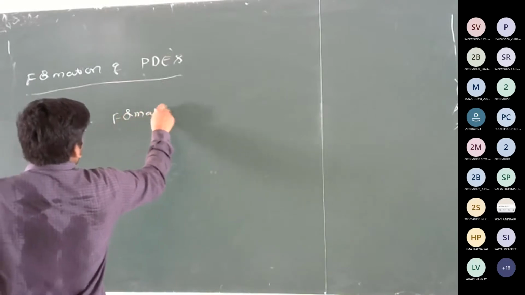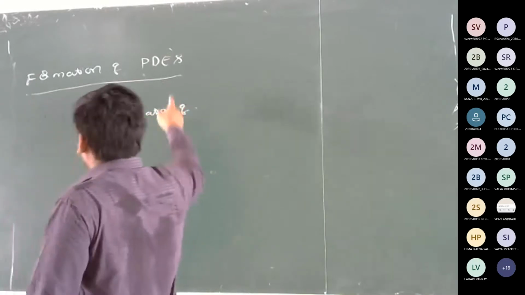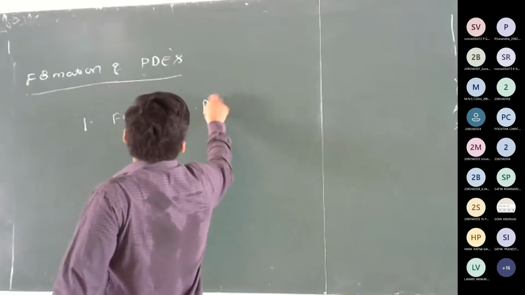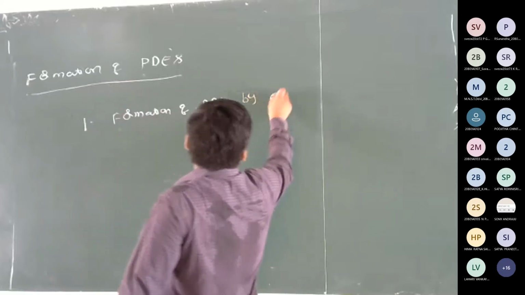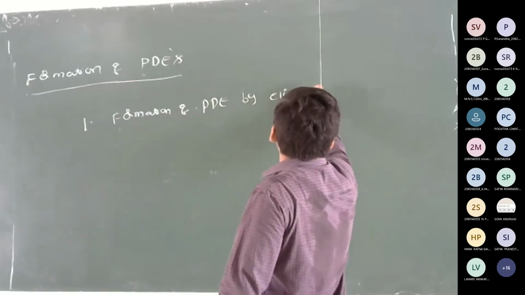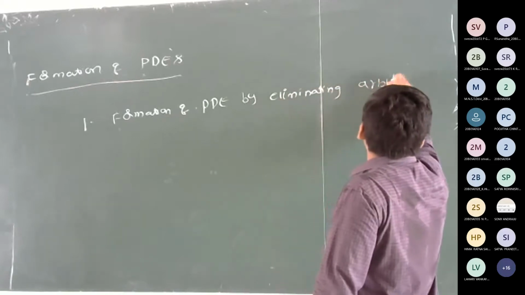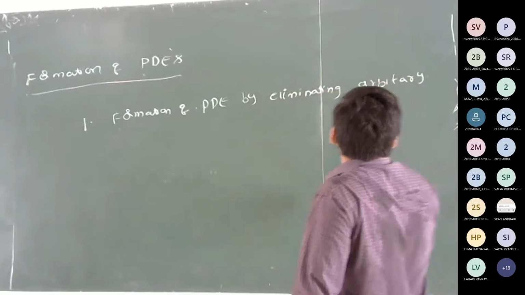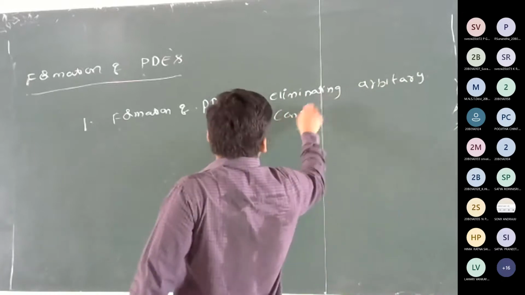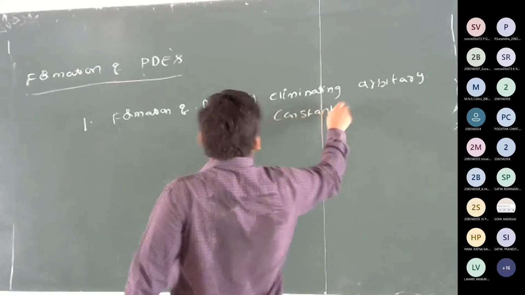Don't write anything, just write down the titles. Formation of PDE by eliminating arbitrary constants.